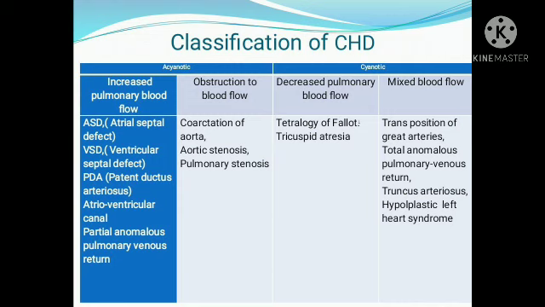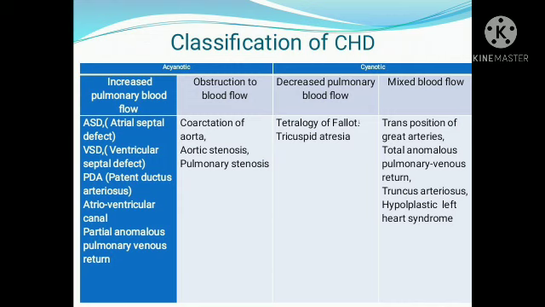Now we'll see what are the disease conditions coming under cyanotic heart disease. Under the cyanotic, there are two types of disease conditions: the cyanotic heart defects with decreased pulmonary blood flow and the cyanotic heart defects with mixed blood flow. So first we'll see the cyanotic heart diseases with decreased pulmonary blood flow. First is the tetralogy of Fallot.